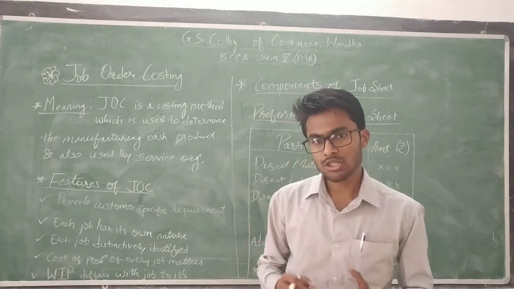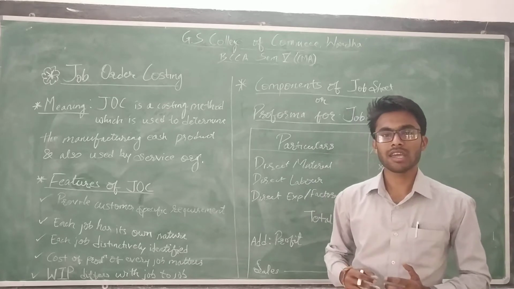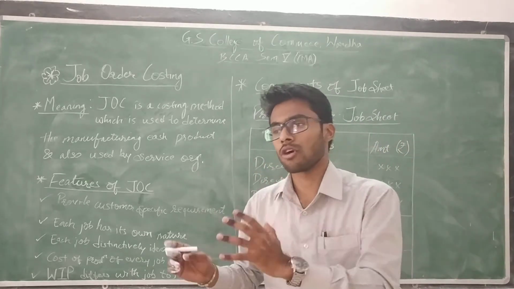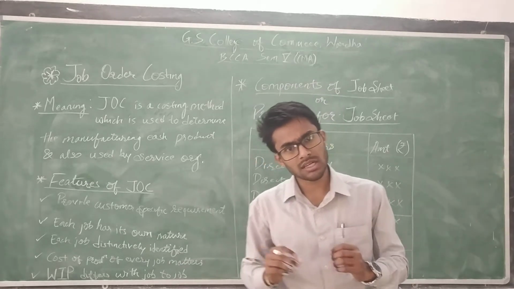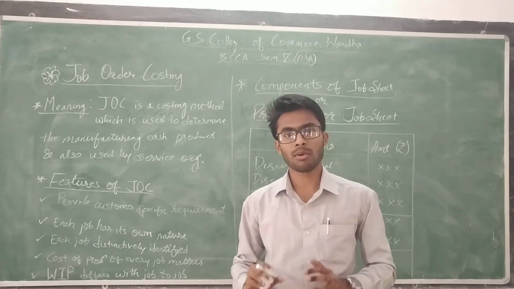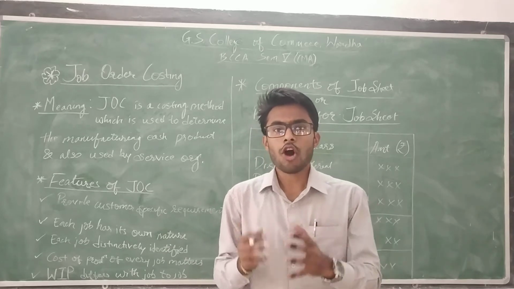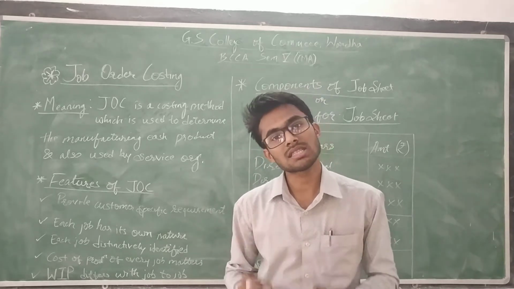Okay, so what is job order costing? A job here defines a particular task of a manufacturing company or, let's say, a service company as well. A job is a particular task performed by manufacturing companies for their prescribed and predetermined customers.